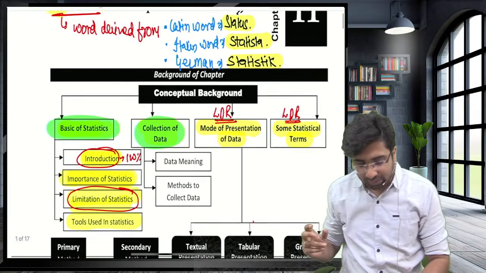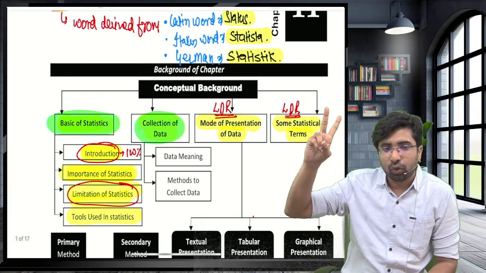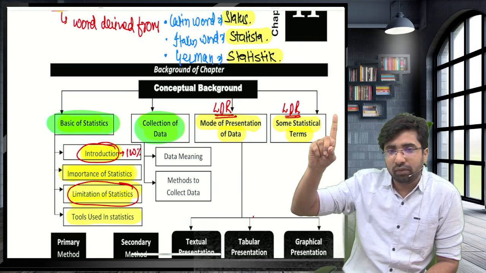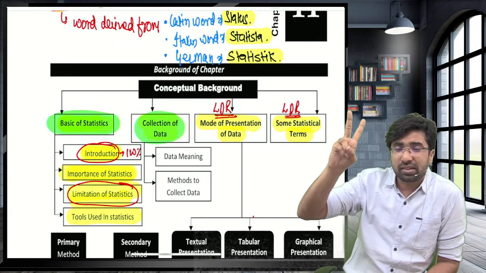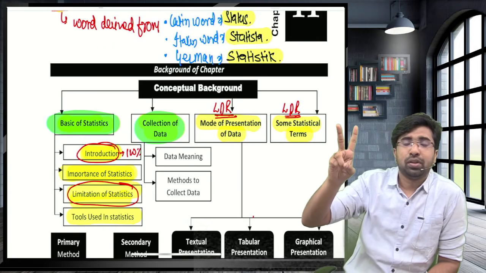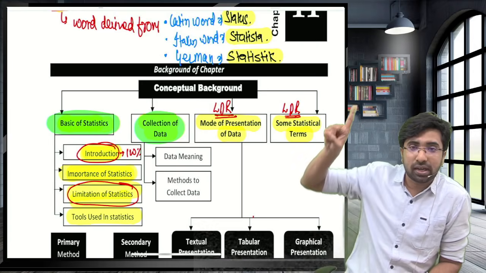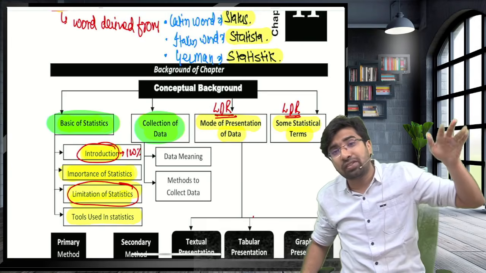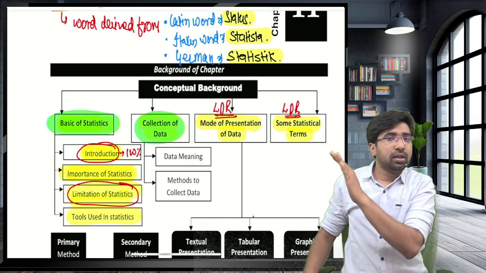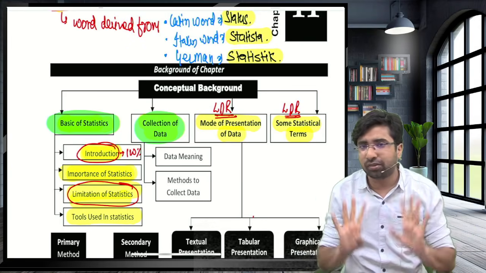Guys, what is the Italian word? Status. What is the Latin word? Status. Italian word? Statista. What is the German word? Statistik. What is the French word? Statistique. There is no other word. We will just keep these 3 or 4 things in mind.